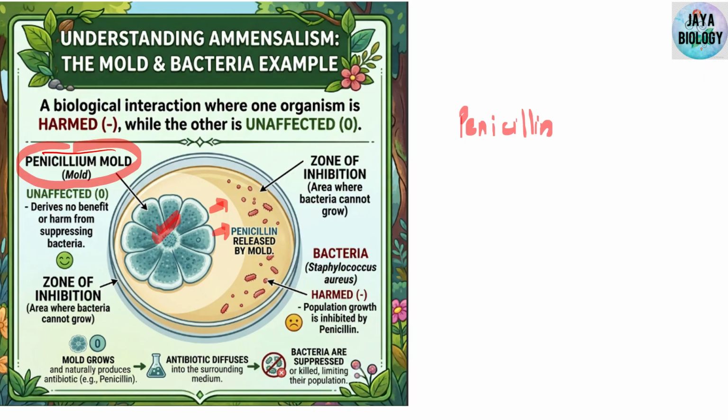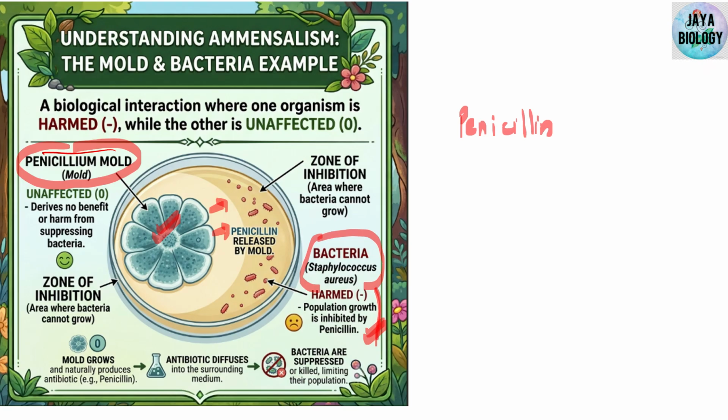As a result, bacteria like Staphylococcus aureus are not able to survive. So it is harming the bacteria population. Bacteria growth is disturbed, they are not able to survive because of this chemical which is coming from the fungus.